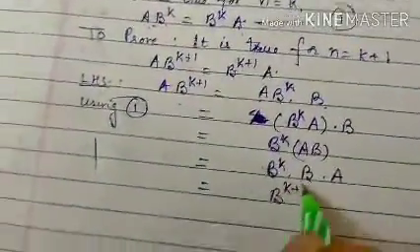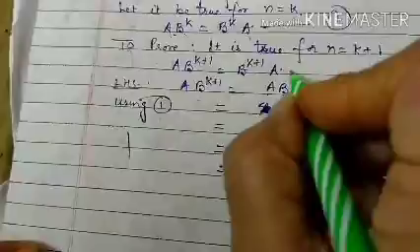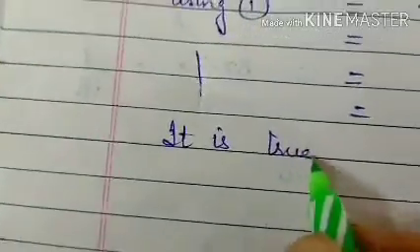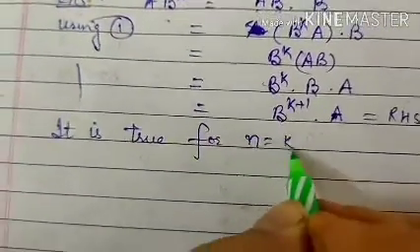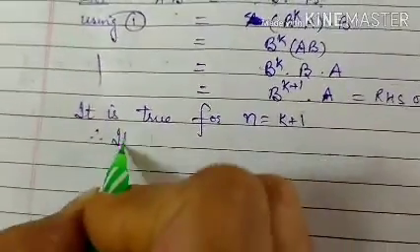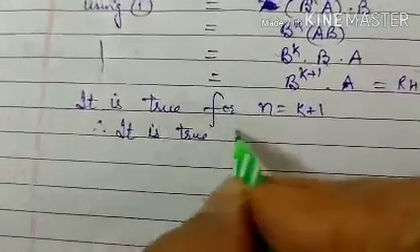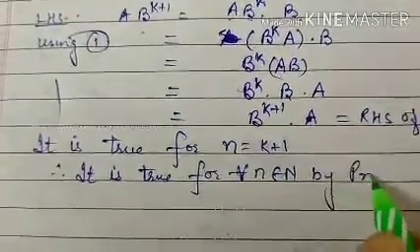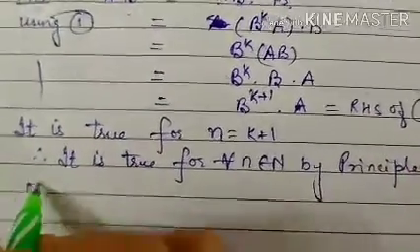Now AB is given equal to BA, so you can write it as B to the power k into B into A, that is B to the power k plus 1 into A, which is the right hand side of 2. That is what we have to prove. Means it is true for n equal to k plus 1, therefore it is true for every n by principle of mathematical induction.